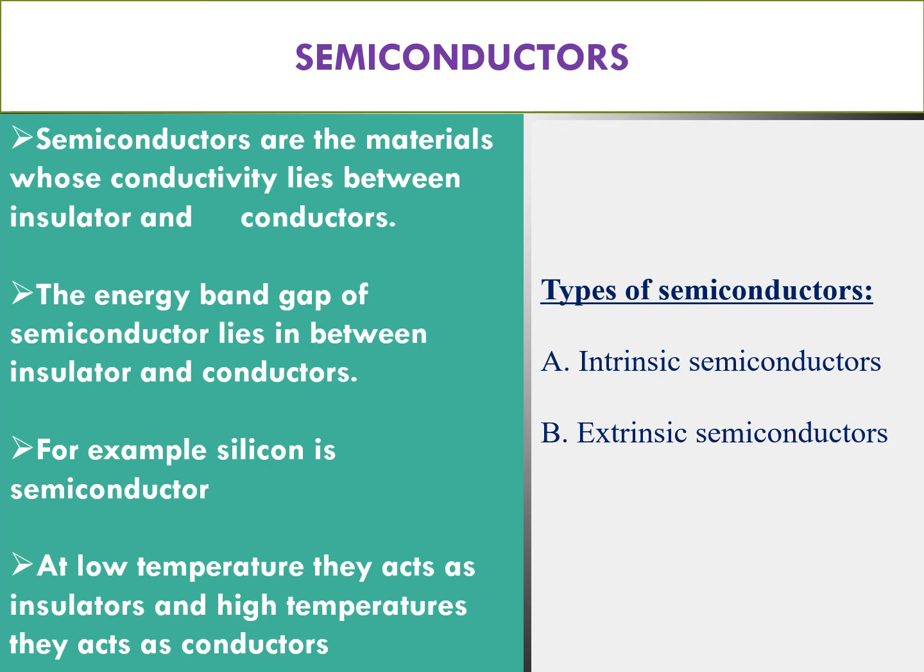In the last slide we saw the diagram in which the gap between the valency band and conduction band is very low in the case of conductors. That's why electrons easily jump from the valency band to the conduction band, which helps to conduct electricity.